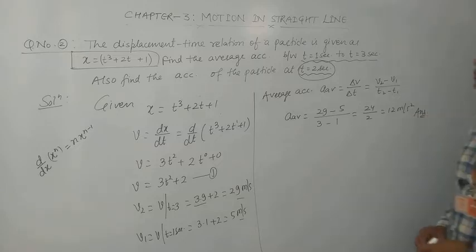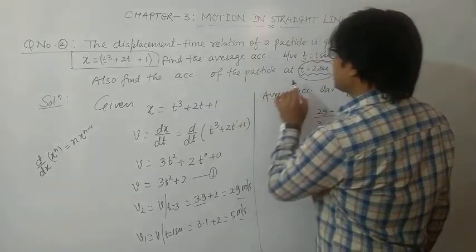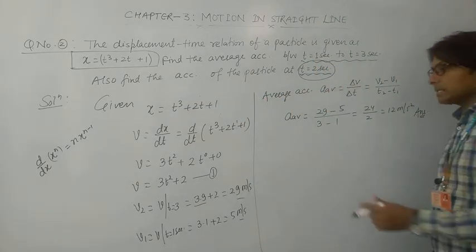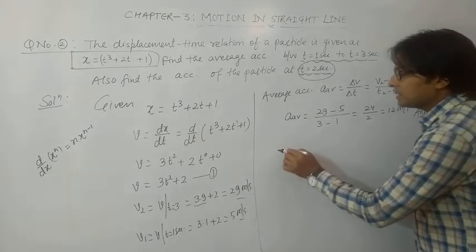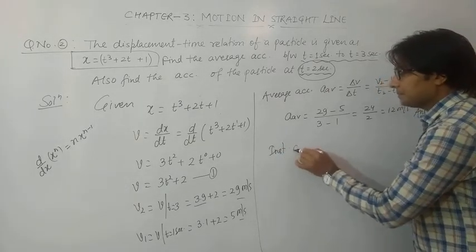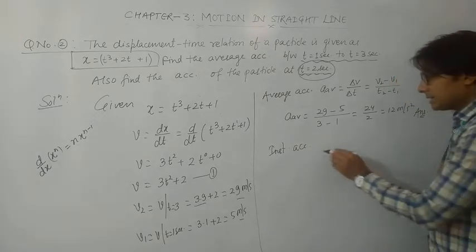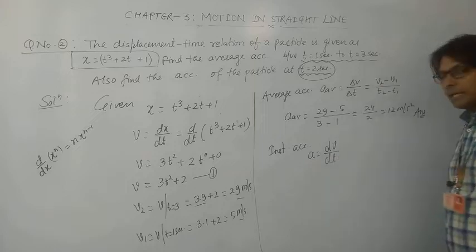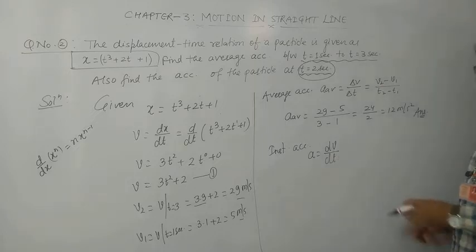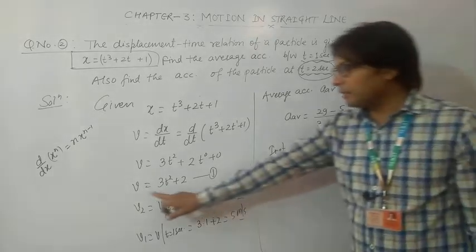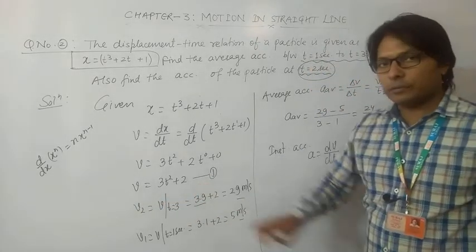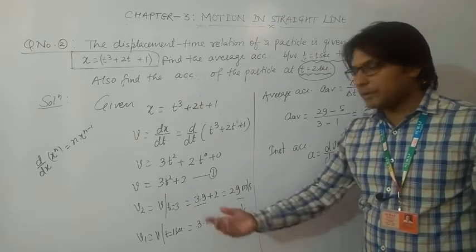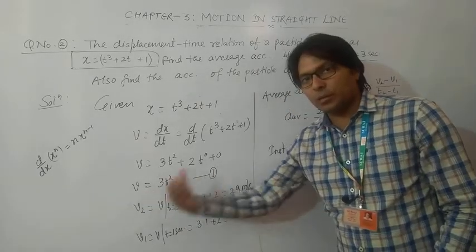Now we also have to find the instantaneous acceleration at t is equal to 2 seconds. So what is the formula for instantaneous acceleration? Instantaneous acceleration, we have derived, a is equal to the rate of change of velocity, dv upon dt. Now what is the value of v? The velocity in terms of t, or the velocity-time relation, is this.